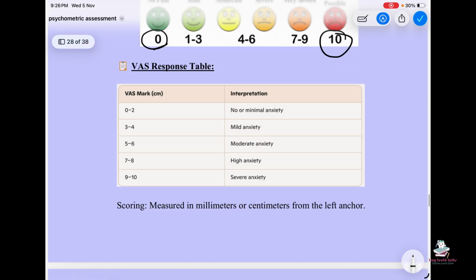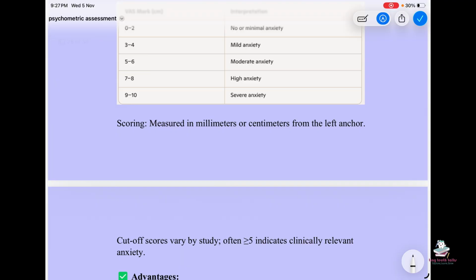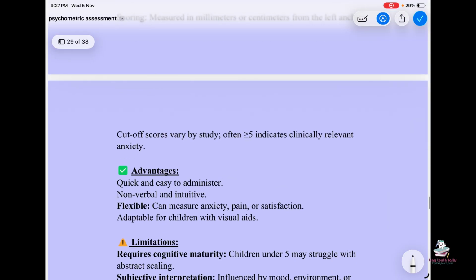And this is the response table. So 0 to 2, no or minimal anxiety, 3 to 4, mild anxiety, 5 to 6, moderate anxiety, 7 to 8, high anxiety, and 9 to 10, severe anxiety. Scoring is measured in millimeters or centimeters from the left anchor. Cutoff scores vary by study, often 5 or more indicates clinically relevant anxiety.